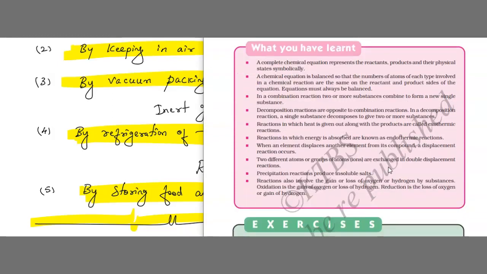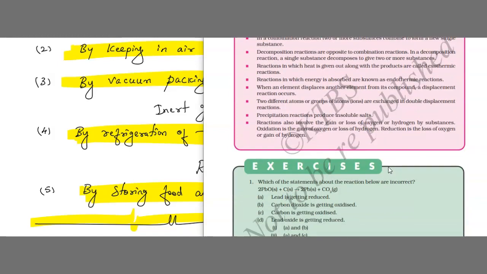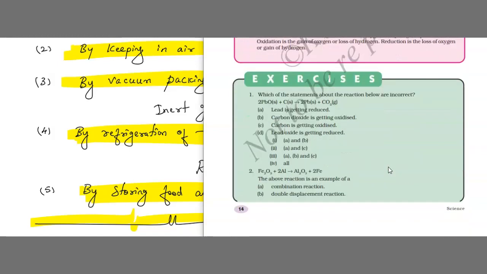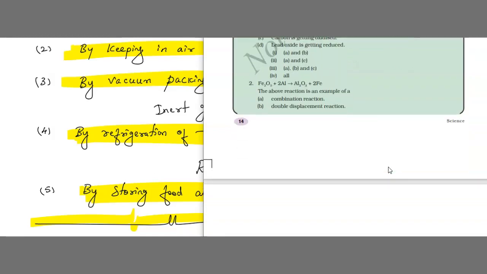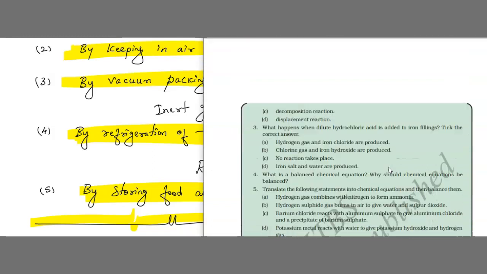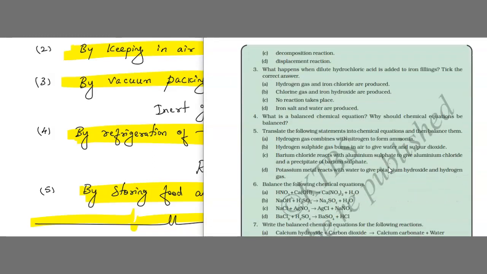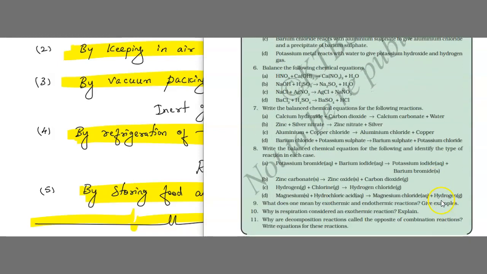Okay, so this is what actually we have learned in this chapter. You can see the summary, and these are the exercises. Some few question answers are there. I want you to solve these questions on your own. Do remember, we have already discussed all these topics. Complete information has been given to you all.